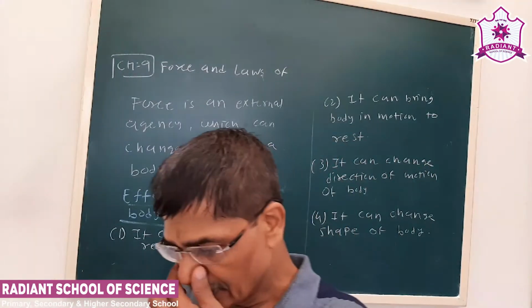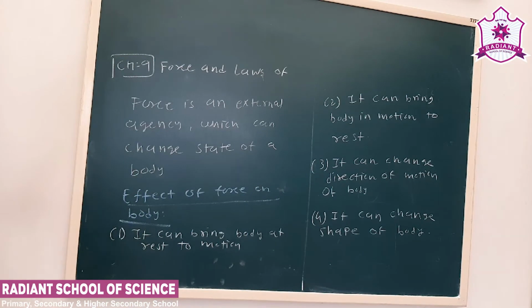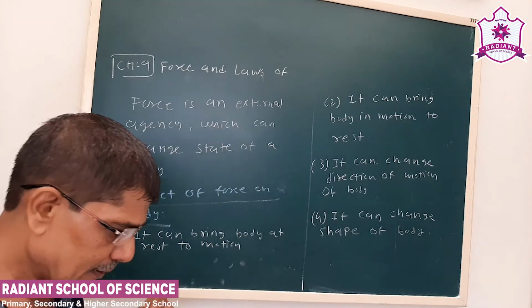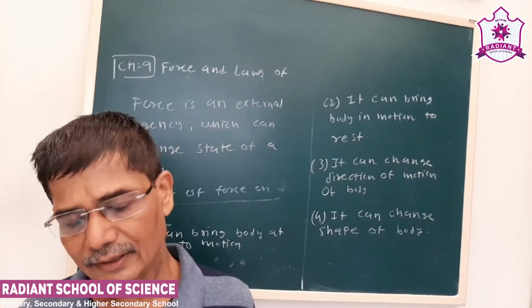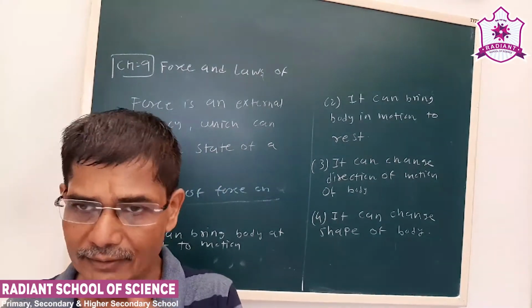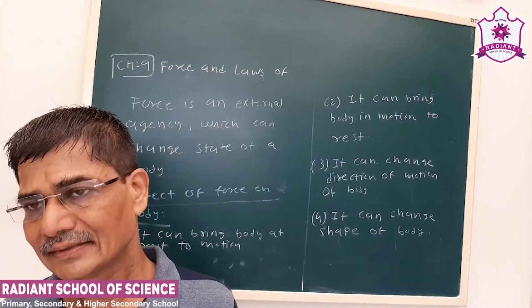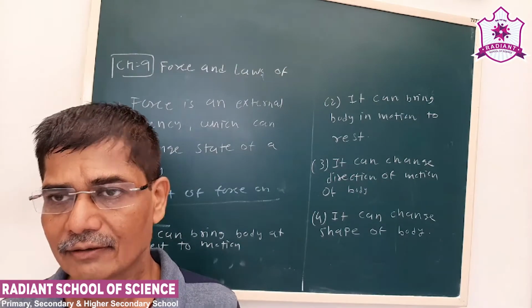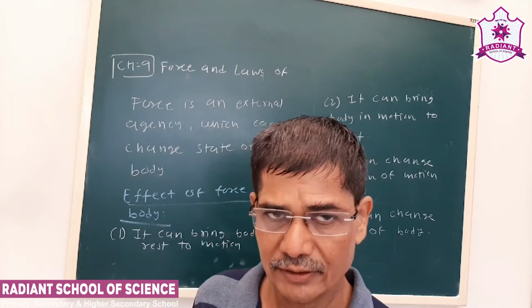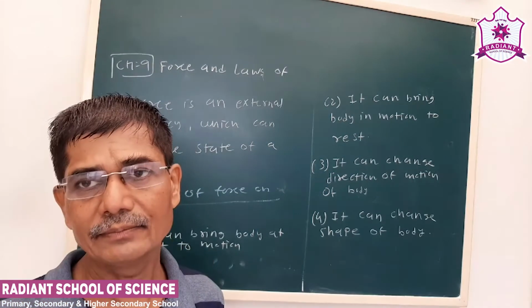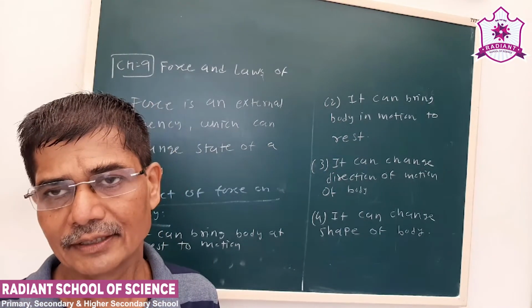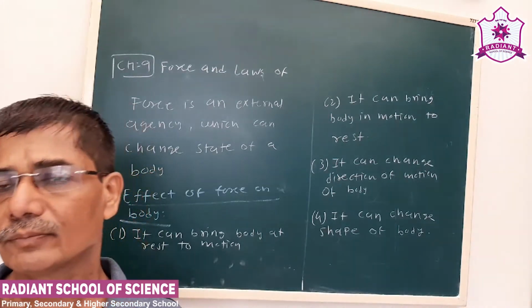If a body is at rest, it will remain at rest, and a body in motion will continue its motion. But with some changes, we saw that when an unbalanced force acts, the state of a body can change.